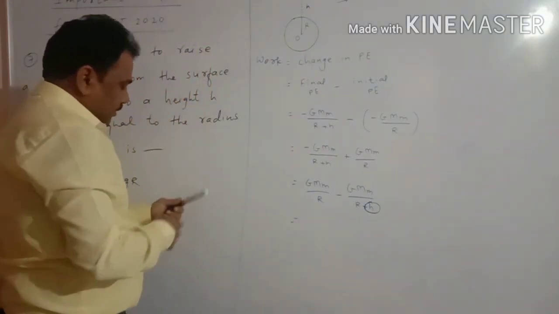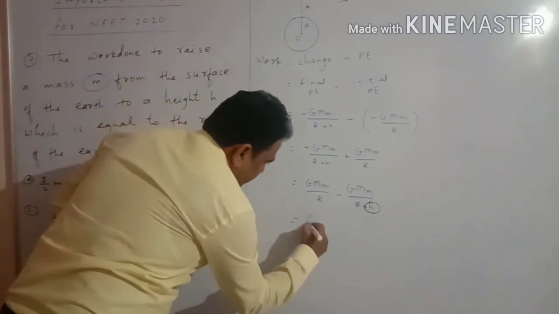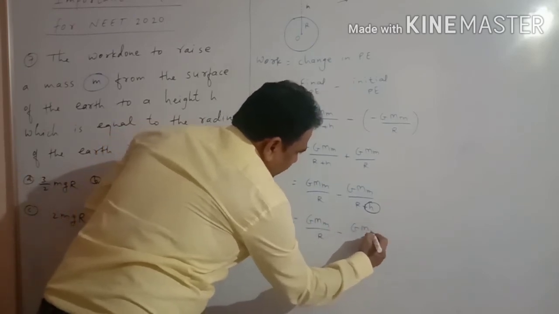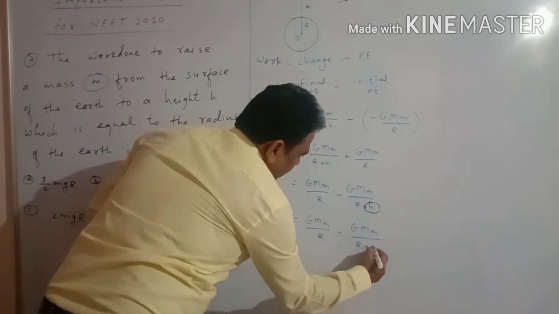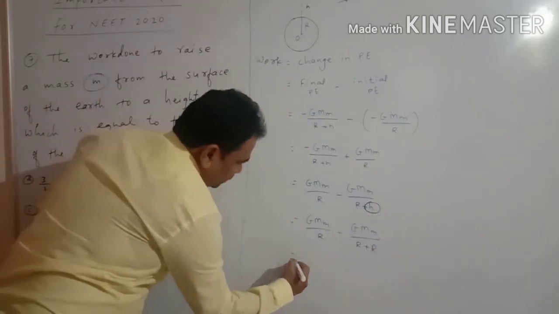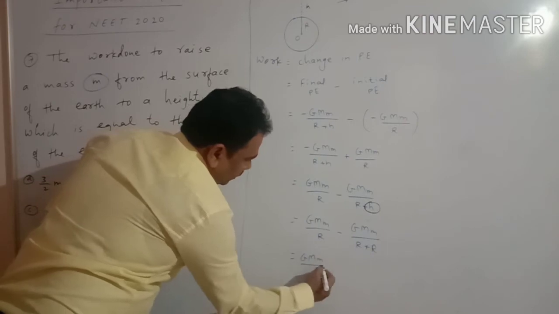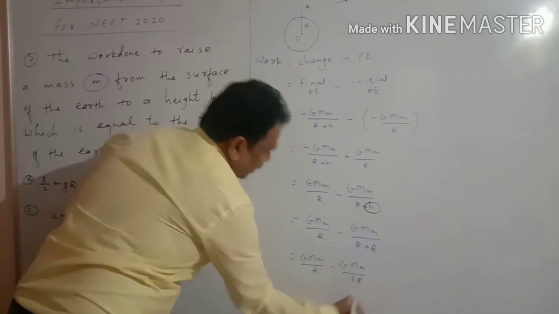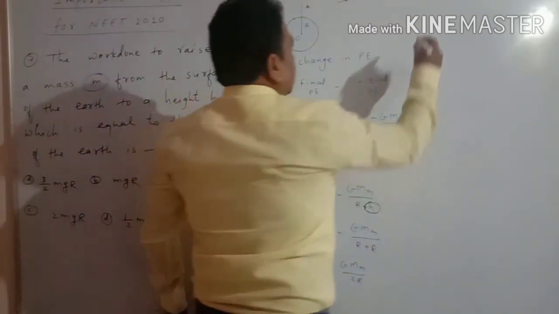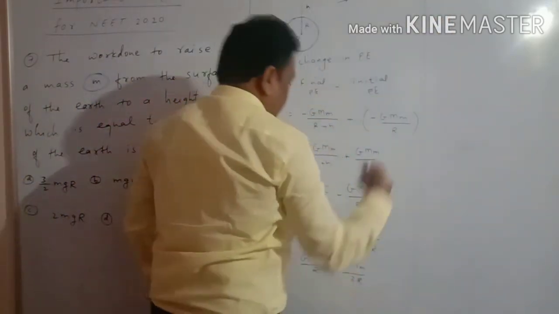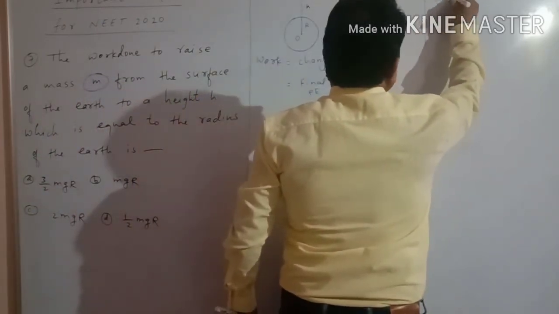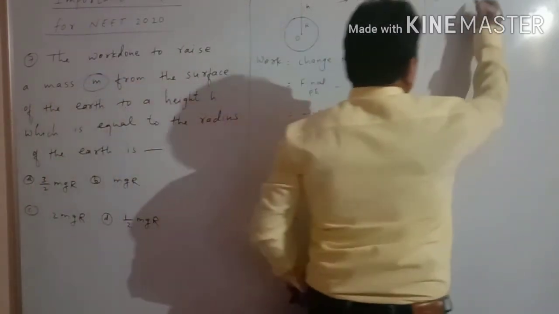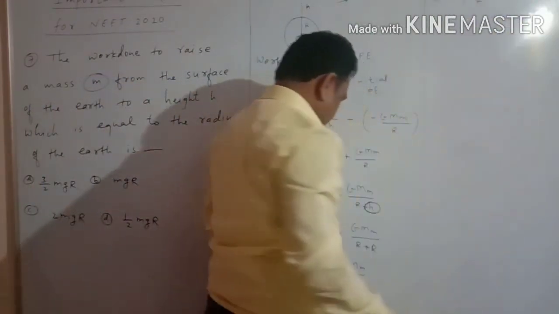So therefore this equation becomes GMm upon R minus GMm upon R plus R, because the height is equal to R. So it is GMm upon R minus GMm upon 2R. Take common terms here. GMm is a common term, so the remaining terms are 1 by R minus 1 by 2R.